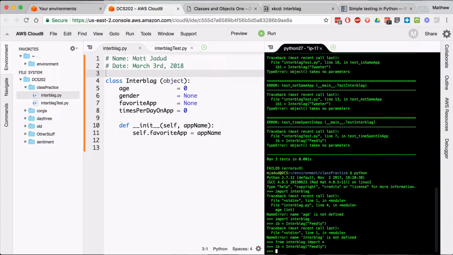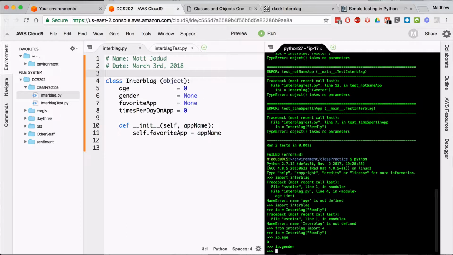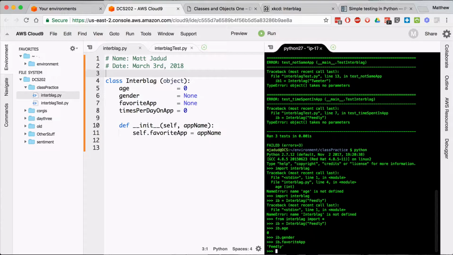So I can now say print. I don't have to print if I'm on the console. What is the age? 0. What is the gender? None. What is the favorite app? Haha! It's Feedly. So what that tells me is that this variable was set, was stored in the class variable.